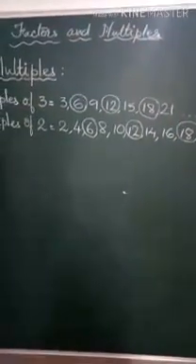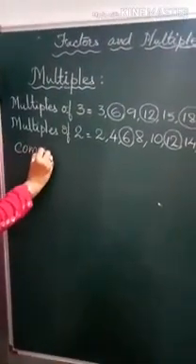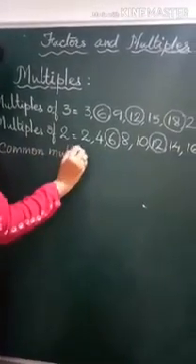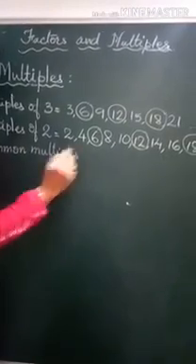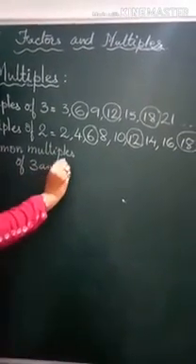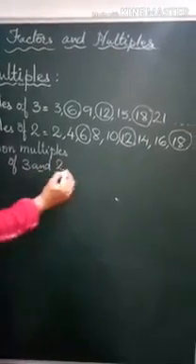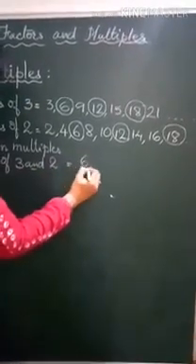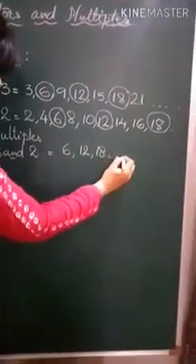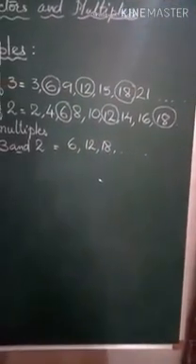So these numbers are called common multiples. Common multiples of 3 and 2. And which are those common multiples of 3 and 2? They are 6, 12, 18, and if we continue writing we will get many more common multiples.